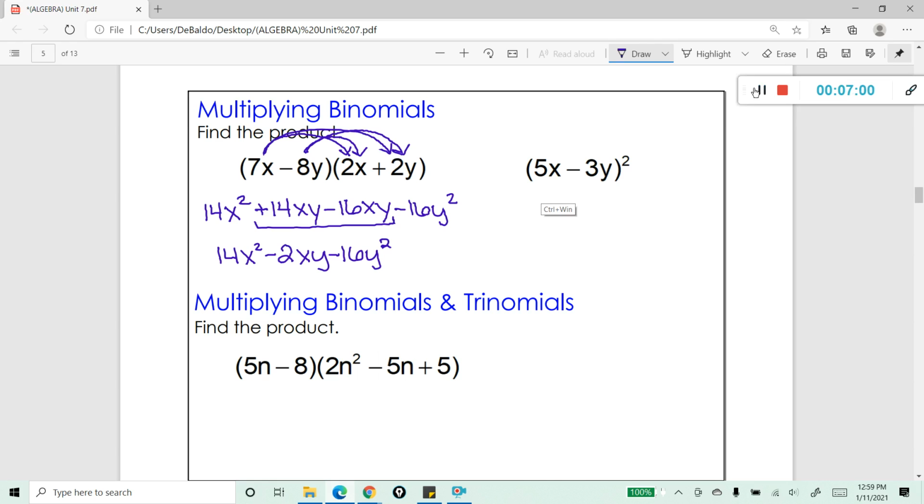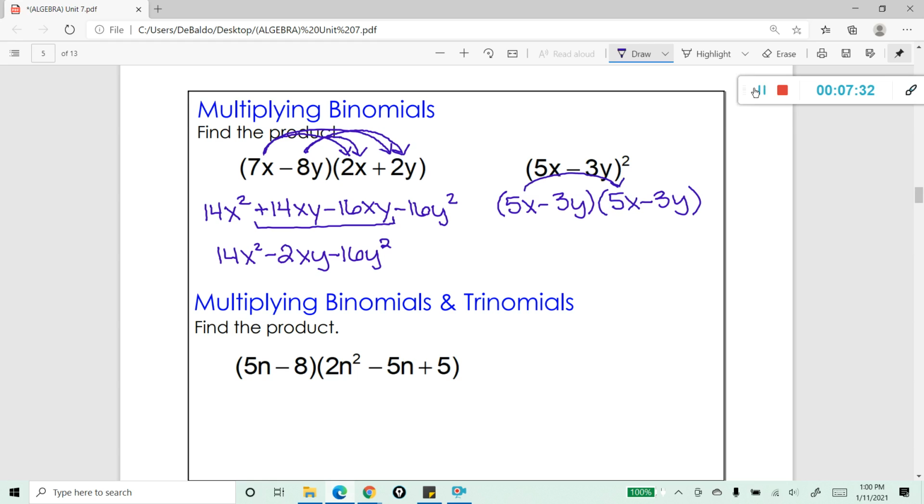This is actually saying that we have two binomials here, and let me go ahead and write them out. One binomial is 5x minus 3y, and then we also have another one that's identical. It's saying we have two of these binomials. So be careful not to raise each of these to the second power and get something like 25x squared minus 9y squared. That is incorrect. Once you've rewritten these two binomials, then you can go ahead and FOIL.